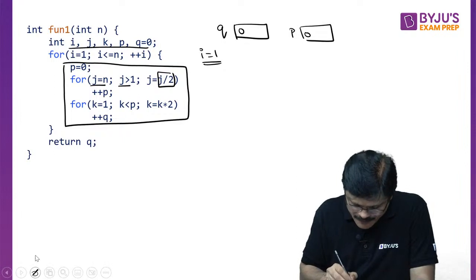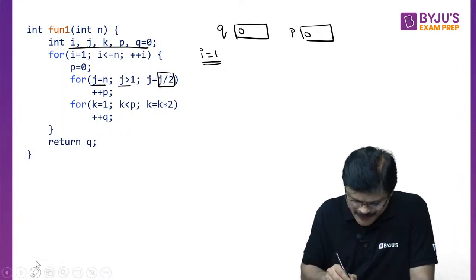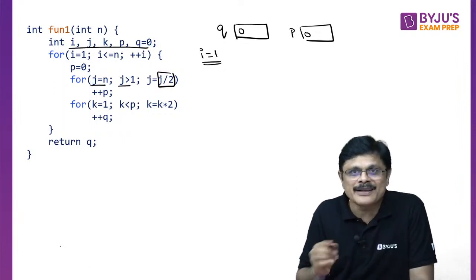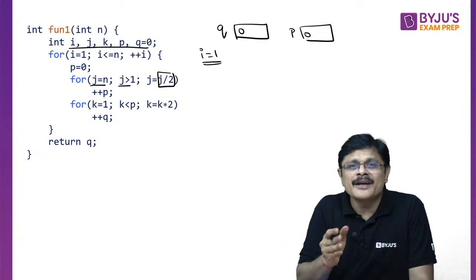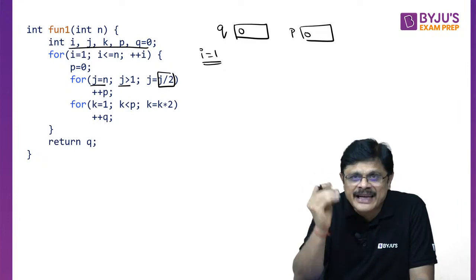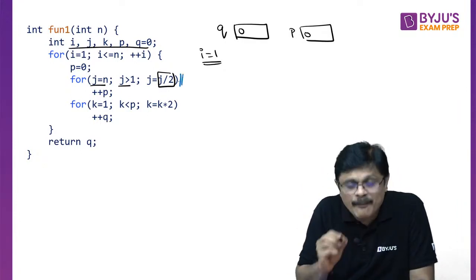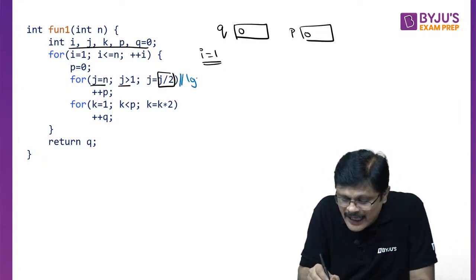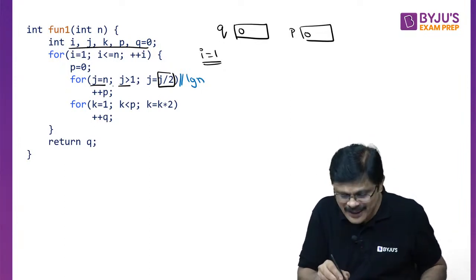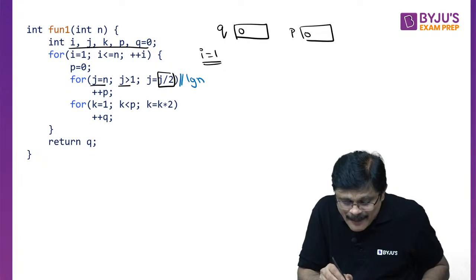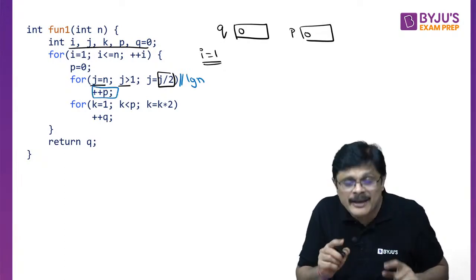Remember this as a rule now. If you already attended, you should know it. From n to 1, every time the value is divided by 2, the number of steps taken would be log n, my dear friends. How many steps taken, sir? Log n. Am I clear? Log n. So what is happening, sir? This p is incremented how many times?